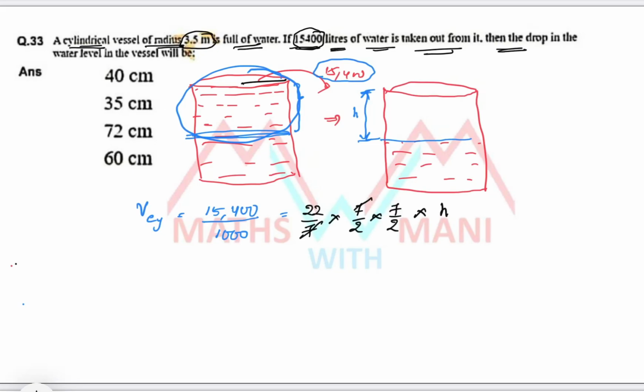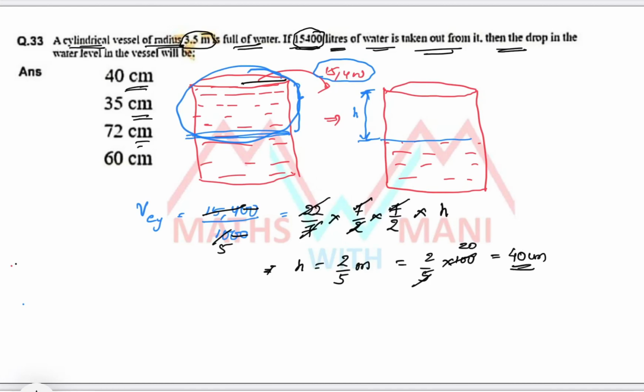So 7 cancels, 2 zeros cancel, 22 into 7 is 154 and cancels, and 2 ones 2 5s. So what is the value of h? 2/5 meters. But the options are in centimeters, so you have to multiply by 100. 5 ones 5 20s, that is 40 centimeters, the correct answer.